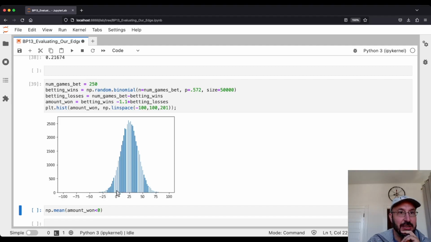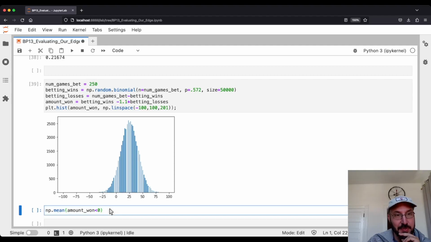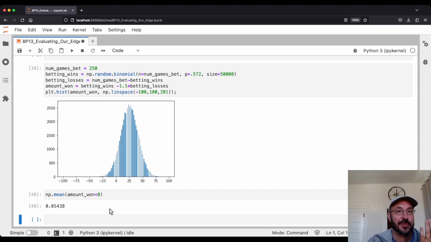But there's still a good chance that you'd lose money. Not as big as before, but still 5.4% of the time you'd lose money after 5 seasons of betting. So this is all to show that this is hard.